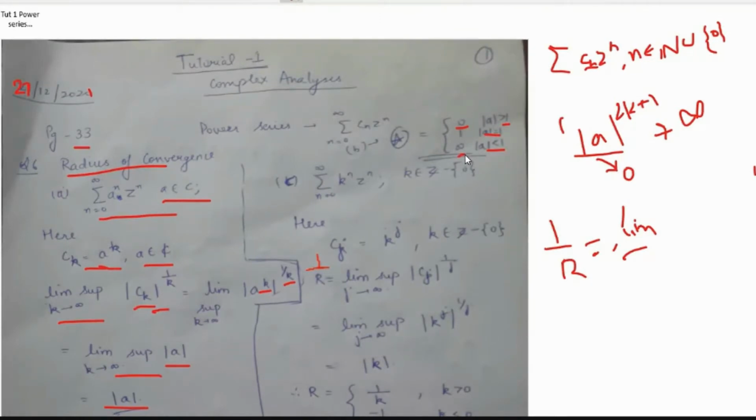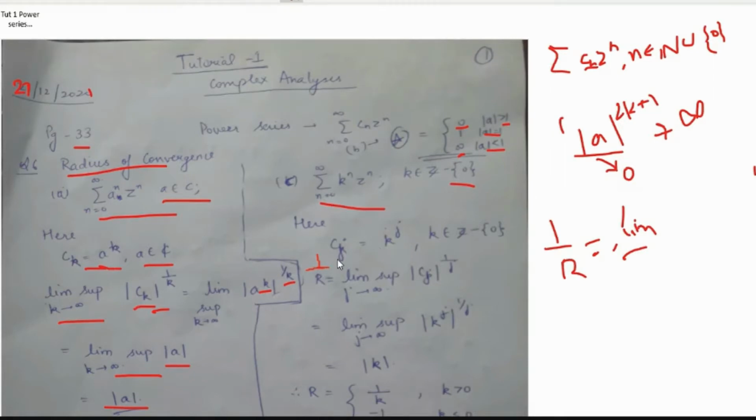Okay. So for the C part, the third question, we have the series summation n equal to 0 to infinity k to the power n zn, where k belongs to integers minus 0, right?